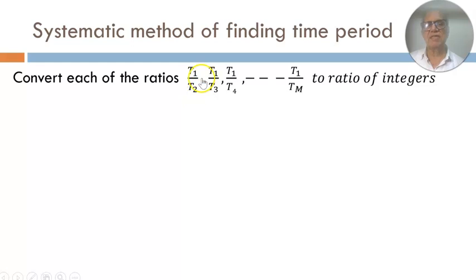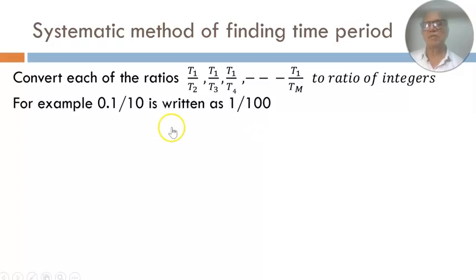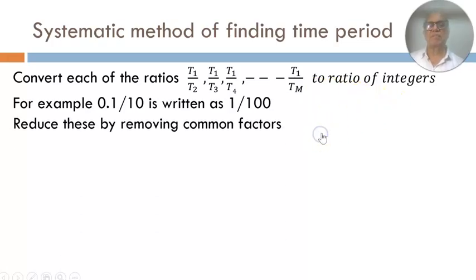So we can calculate these ratios, T1 by T2, T1 by T3, etc. Now in their original form, they may not be a ratio of integers, but we can convert them. For example, suppose your ratio is 0.1 by 10, then you can also write it as 1 divided by 100. That is what we mean when we say that you convert it to a ratio of integers.